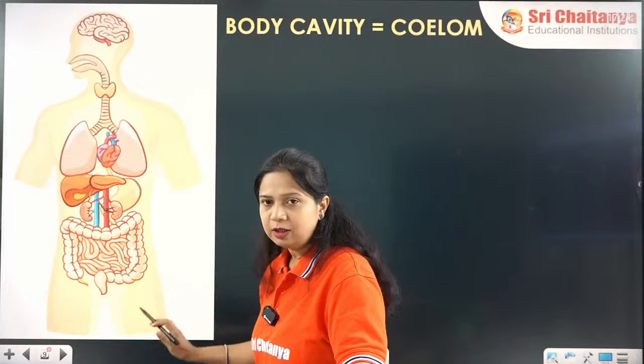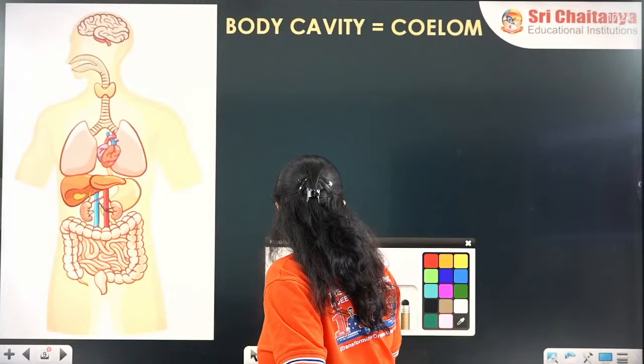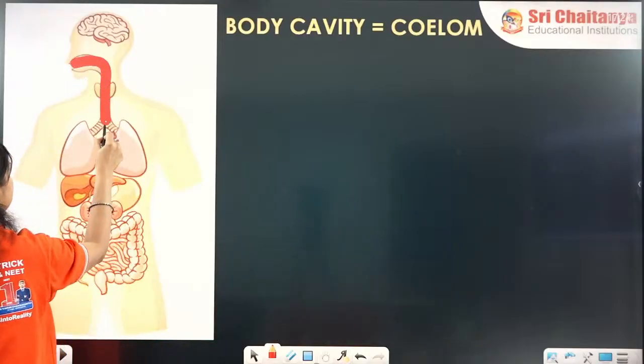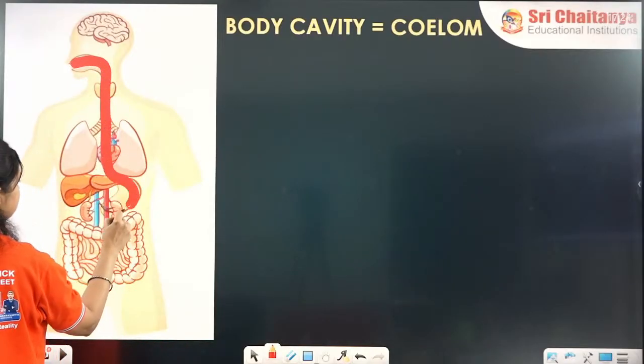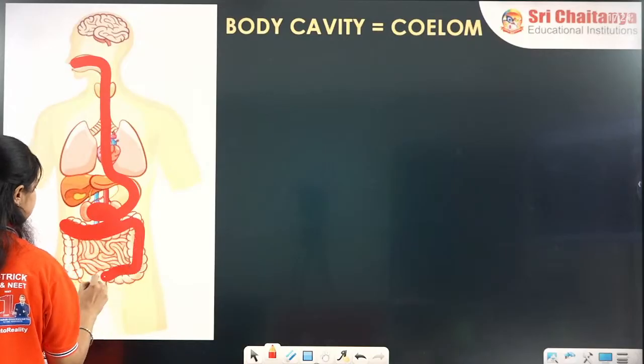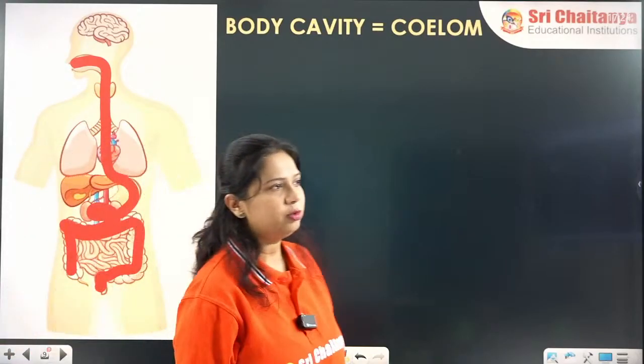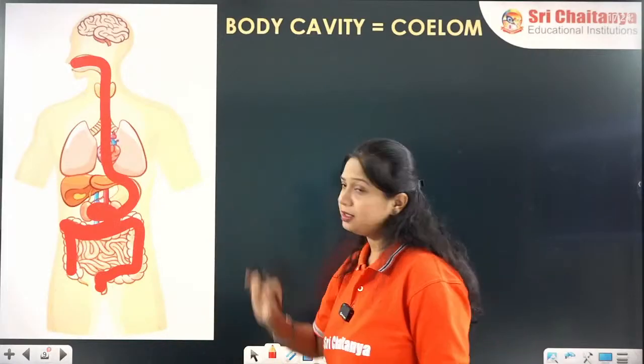Imagine this is the human body. Now the human body has the digestive tube. If this is the digestive tube, this is the digestive tube of the human body, and rest part is the human body.